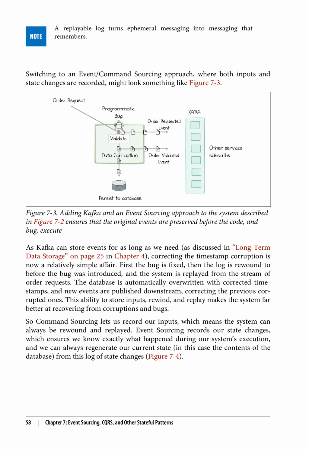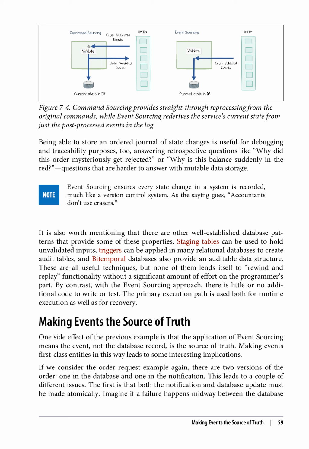So command sourcing lets us record our inputs, which means the system can always be rewound and replayed. Event sourcing records our state changes, which ensures we know exactly what happened during our system's execution, and we can always regenerate our current state, in this case the contents of the database, from this log of state changes, figure 7.4. Being able to store an ordered journal of state changes is useful for debugging and traceability purposes.